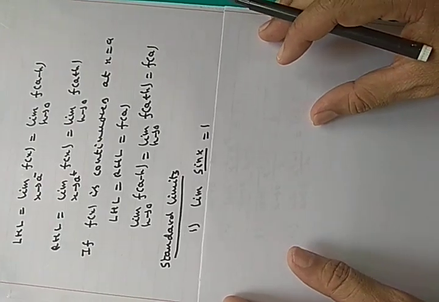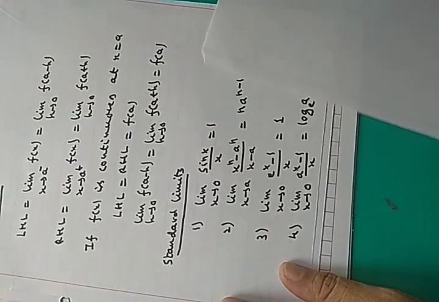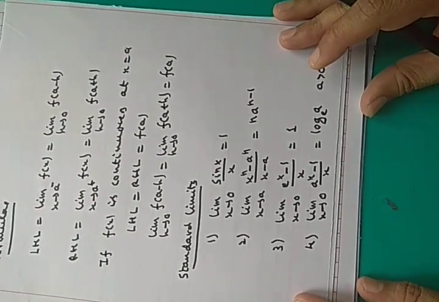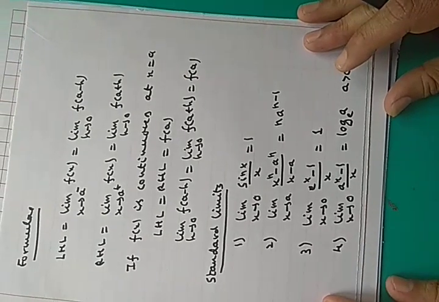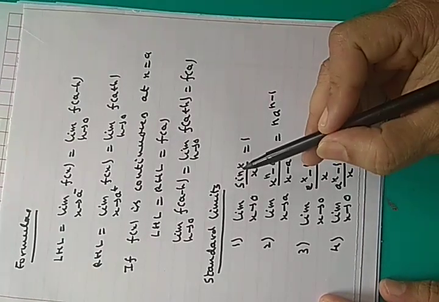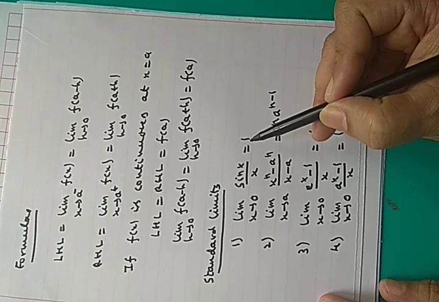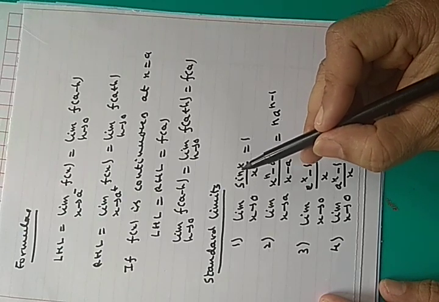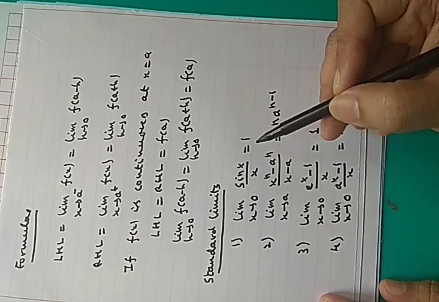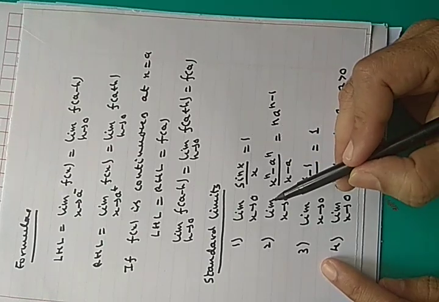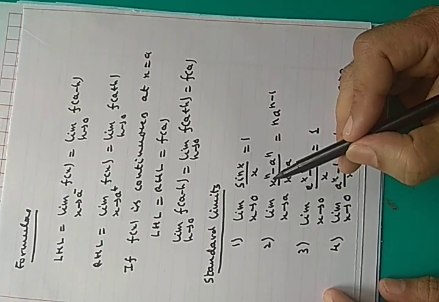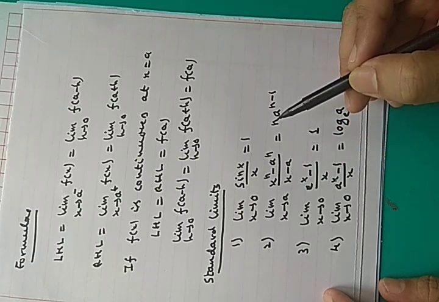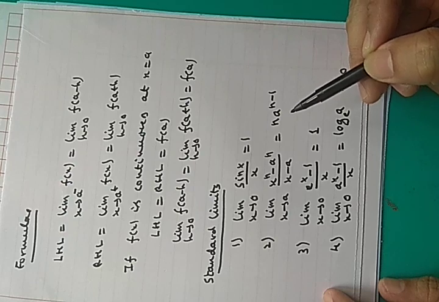Next, a few standard limits. You have studied in class 11th that limit x tends to 0 of sin x by x equals 1. You already know that this x should be in radian. Then limit x tends to a of (x raised to n minus a raised to n) divided by (x minus a) equals n a raised to n minus 1.